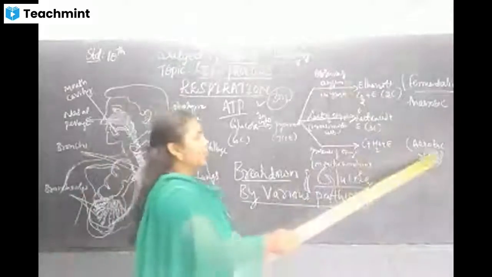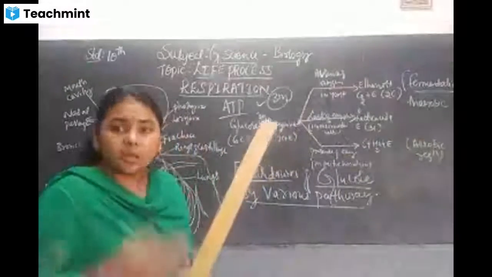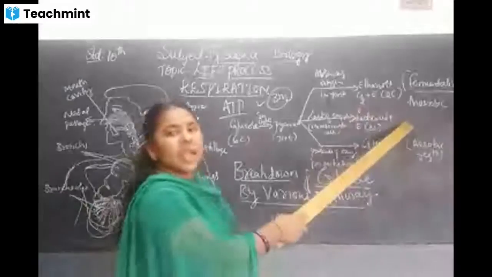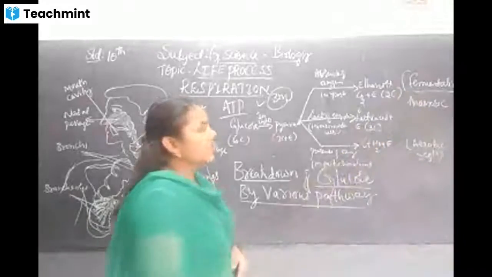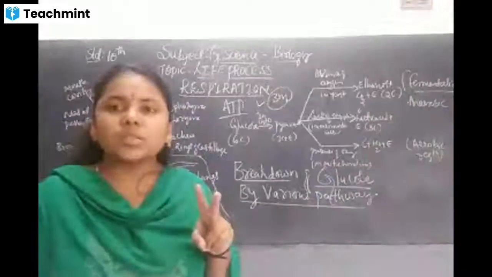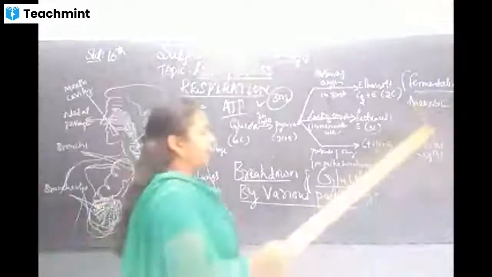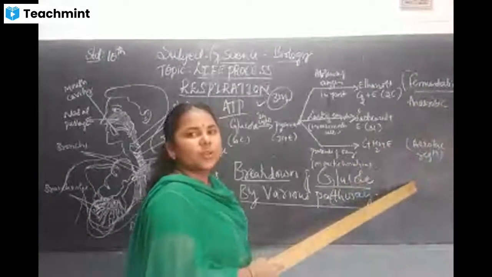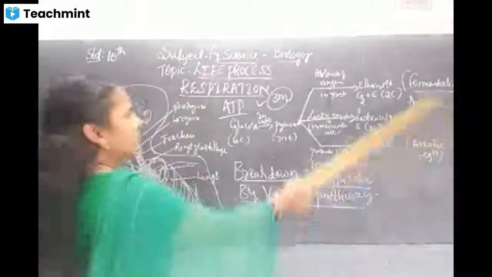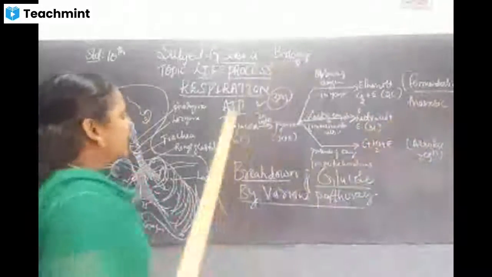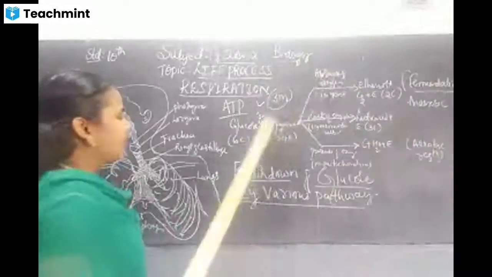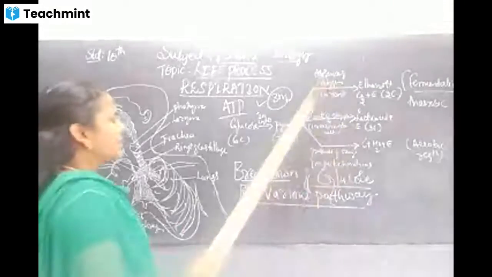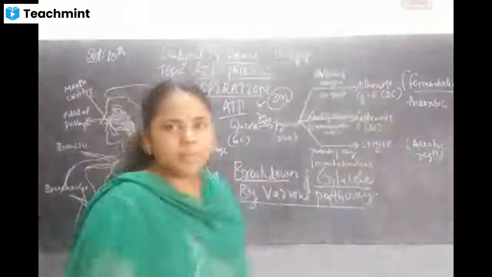This is called aerobic respiration. Now aerobic means what? Presence of oxygen. So anaerobic means what? Absence of oxygen. In the examination, a 2 marks question is going to be asked: what is the difference between aerobic respiration and anaerobic respiration? And the diagram of breakdown of glucose by various pathways is going to be asked in your examination for 3 marks.